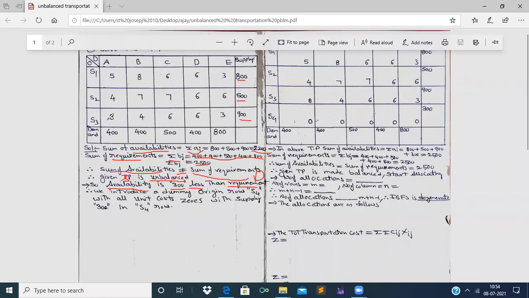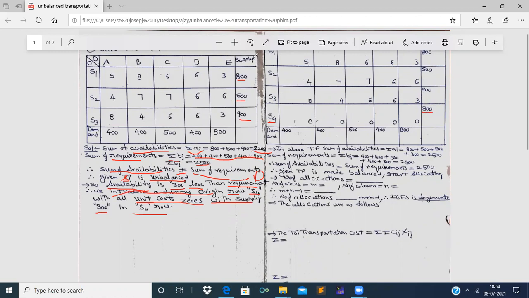Therefore, we should introduce a new row, that is S4, a dummy row S4 with all unit costs zeros. See here I am indicating. Here I have indicated all the zeros as unit cost with dummy S4 row with 300 availability or supply. Now we have introduced a dummy origin or row S4 with all unit costs zeros with supply 300, right?